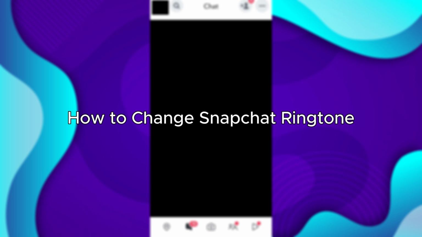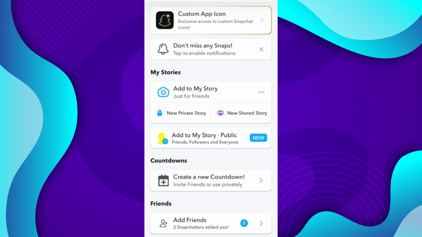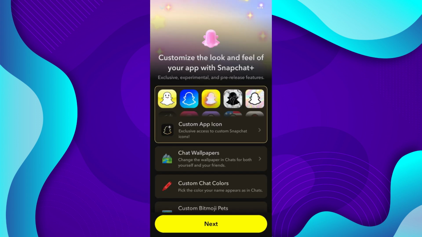So let's get started. The first step you'll have to do is to go to Snapchat and log into your account. Once logged in, on the top left hand side click on your profile, and now over here you'll see an option for Snapchat Plus. Tap on it. Now if you want to change your Snapchat ringtone, you first will need to upgrade to Snapchat Plus. So at the bottom click on next, and over here choose your plan and click on start free trial.